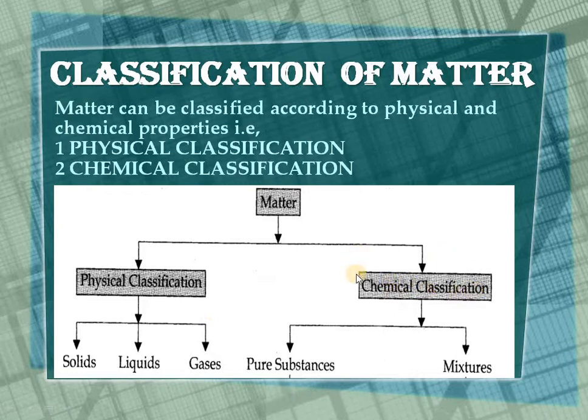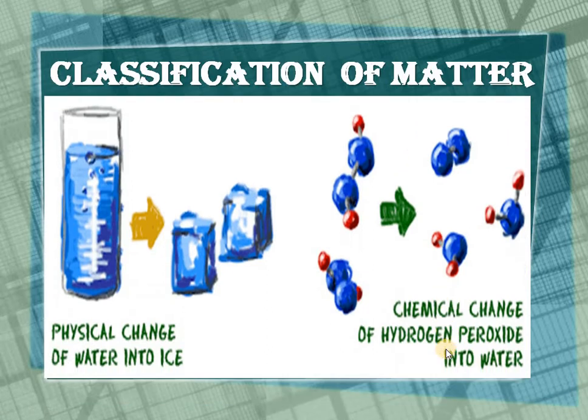Now moving to chemical classification, we have two things, pure substance and mixtures. So this is a review of physical and chemical change. This water is in liquid state and here the water is in a solid state. So a physical change is in the water state, that is liquid water changes into solid state. This is a physical change. And here H2O2, hydrogen peroxide, when changed into H2O by the removal of one oxygen, H2O will form, it is a chemical change.